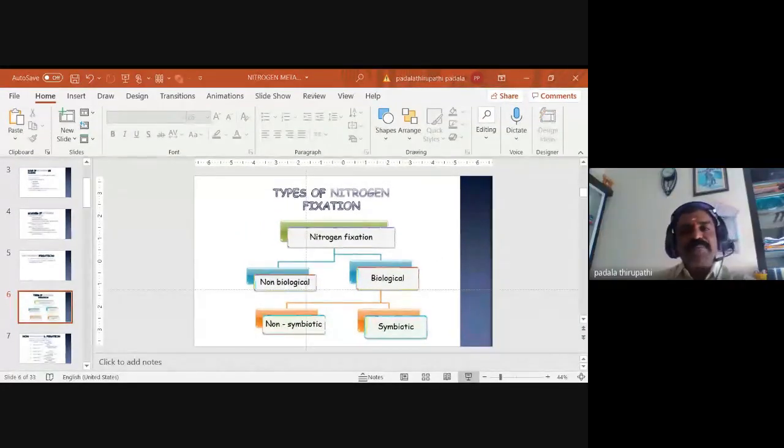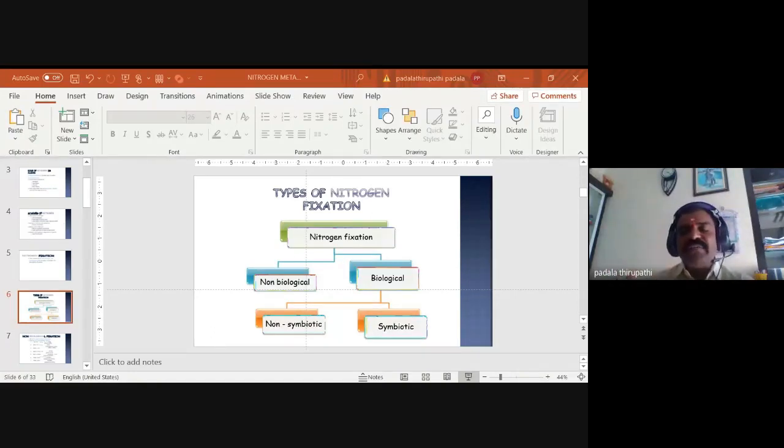Okay. So, types of nitrogen fixation. Nitrogen fixation may be by the use of living organisms, so we can call it biological nitrogen fixation. Otherwise, when living organisms are not involved in the fixation of the nitrogen, we can call it non-biological fixation. So, biological and abiological, or non-biological, fixation.